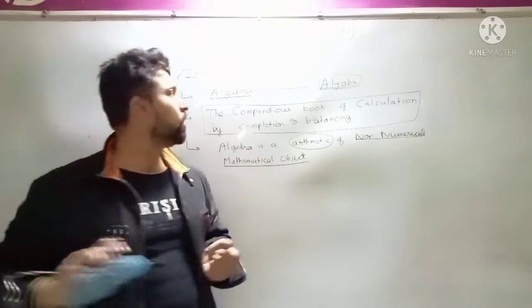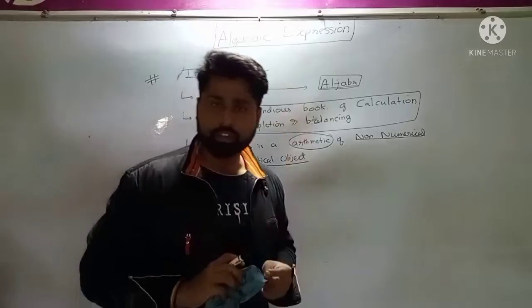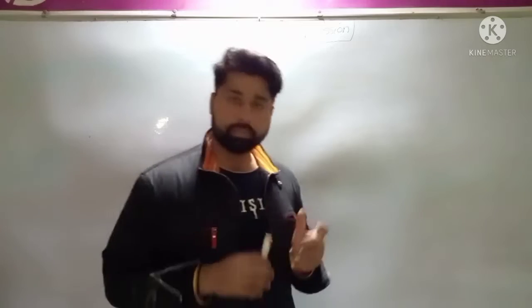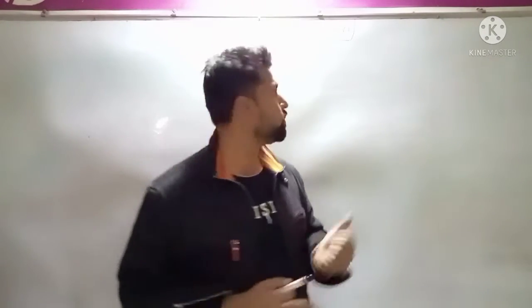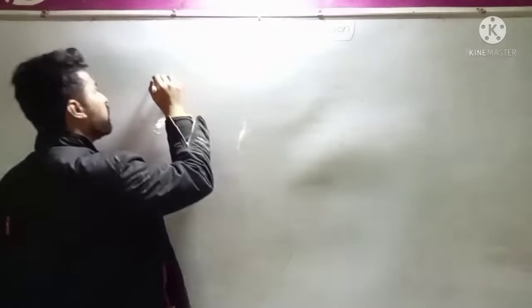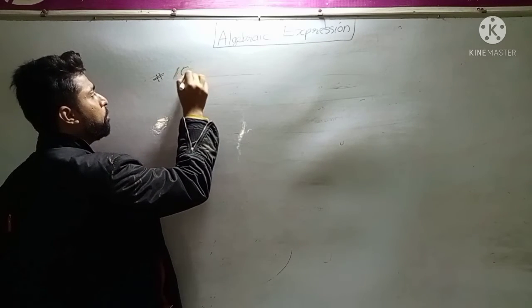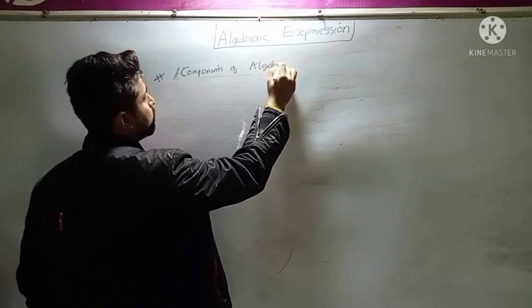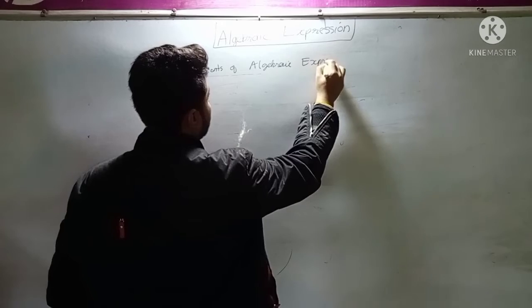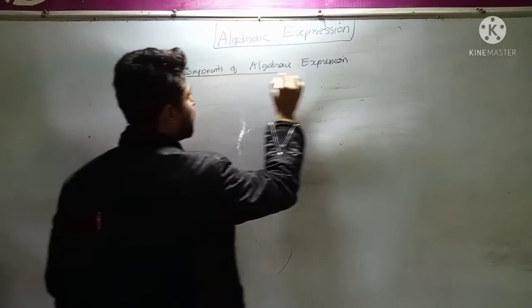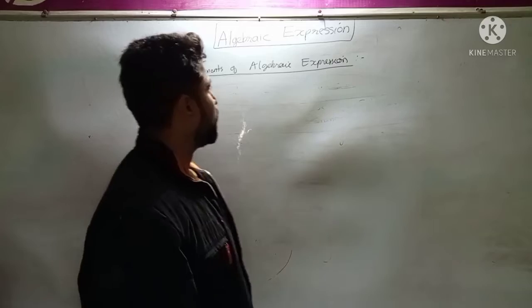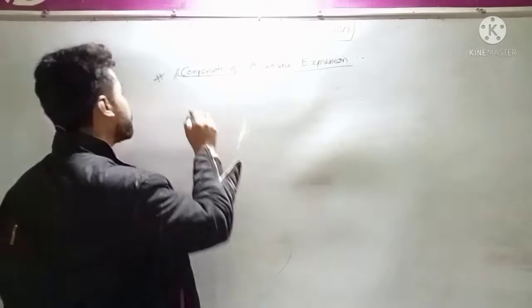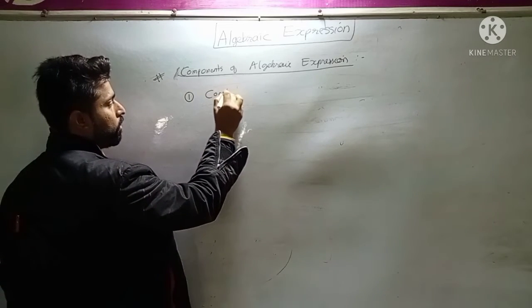So to start with the chapter named algebraic expression, first we have to understand what algebraic expression is all about. Okay. We have to understand the basic components of algebraic expression. So I am writing the next topic, the components of algebraic expression. Okay, components of algebraic expression. Basically the components of algebraic expression have two parts. The first part is what? Constant.